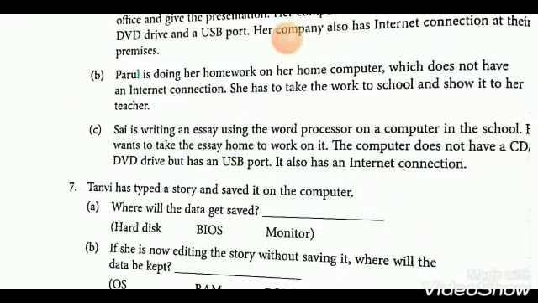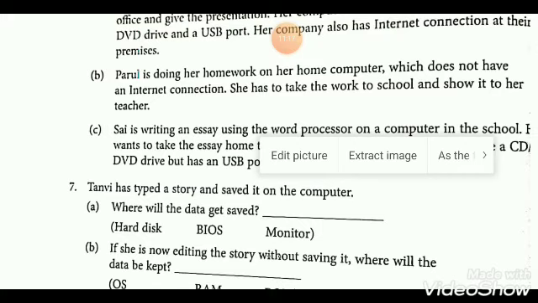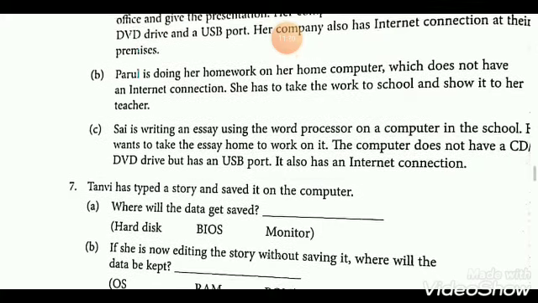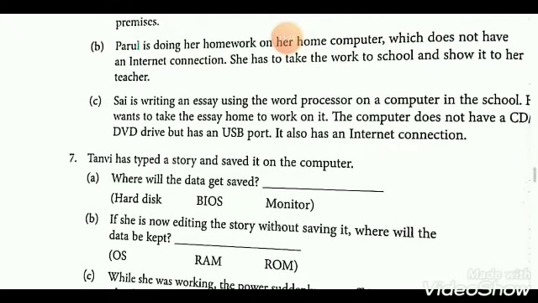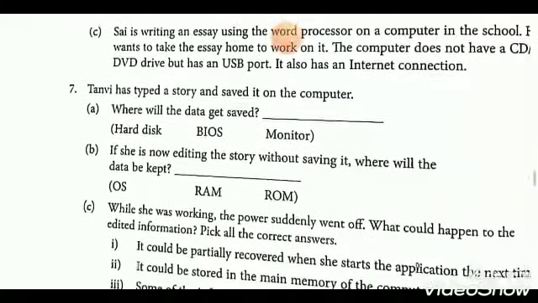She is writing an essay using the word processor on a computer. In school, she wants to take the essay home to work on it. The computer does not have a CD DVD drive, but has a USB port. It also has an internet connection.